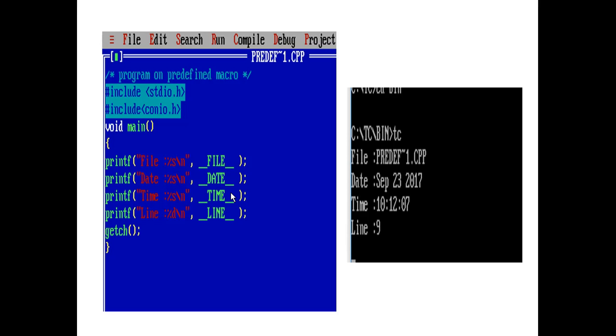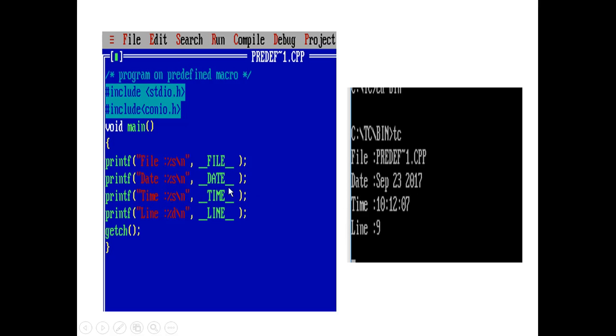As soon as I compile and run the program, I got this output. You can observe the output on the right side of your program. This first one specifies the file name. Here my file name is predefined macro.cpp. Next one is the date. Here today's date, September 20, 2017, is printed. Why? Because the next printf statement uses the date macro, a predefined macro.